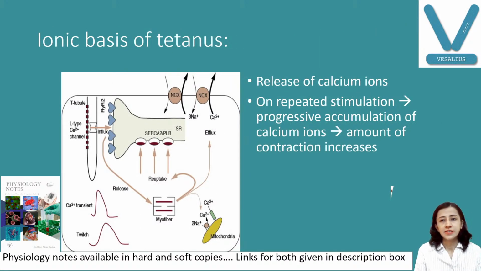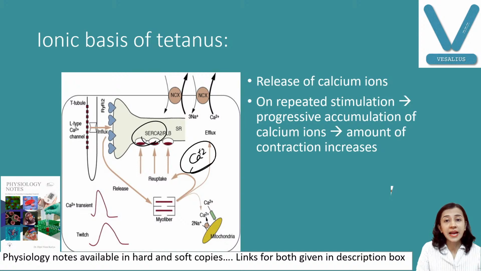Why is there tetanus? It is the same as the beneficial effect. You can see here when the muscle contracts, calcium ions are released from the sarcoplasmic reticulum. This is the sarcoplasmic reticulum. Now, if we are giving multiple stimuli, these calcium ions do not get a chance to go back. So calcium concentration increases and progressively calcium ions accumulate in the sarcoplasm.